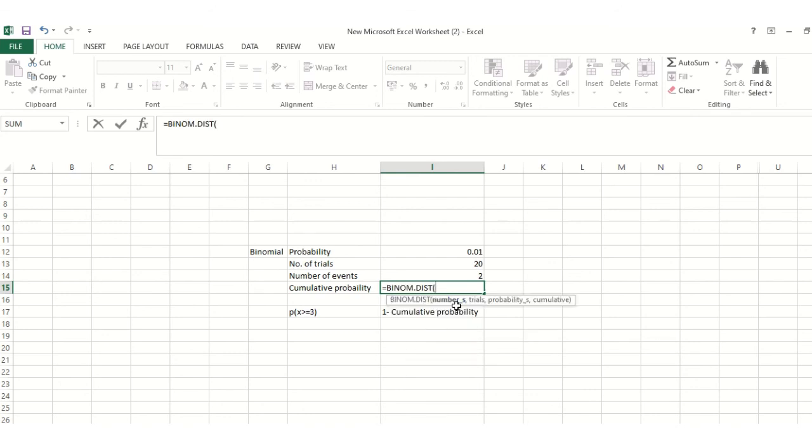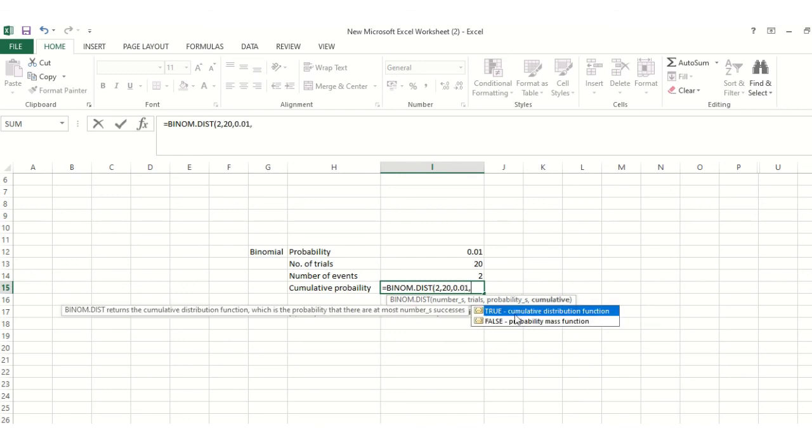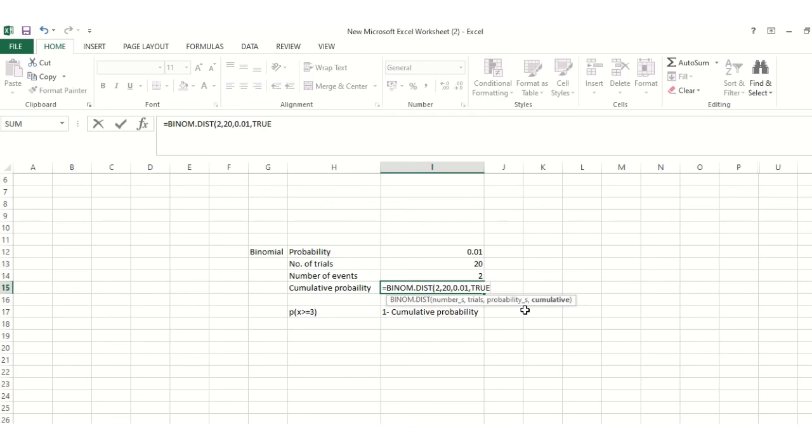And here you have to give the number of events, which is 2 in this case. Then the trials 20, and the probability that we have seen, it is 0.01, and in this case you have to go straight away for cumulative probability, which is given as true, and we got the cumulative probability as this one.